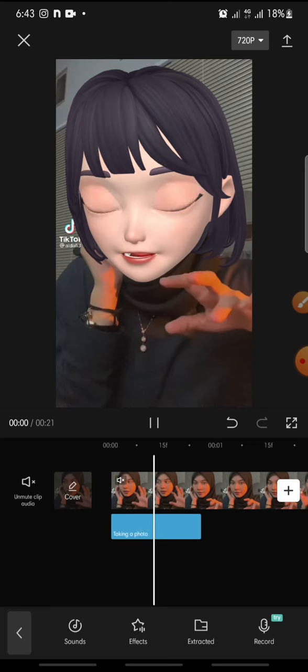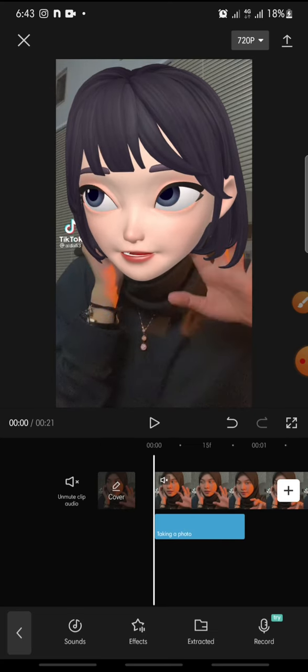And so, how to add sound effects on CapCut is pretty simple, right?